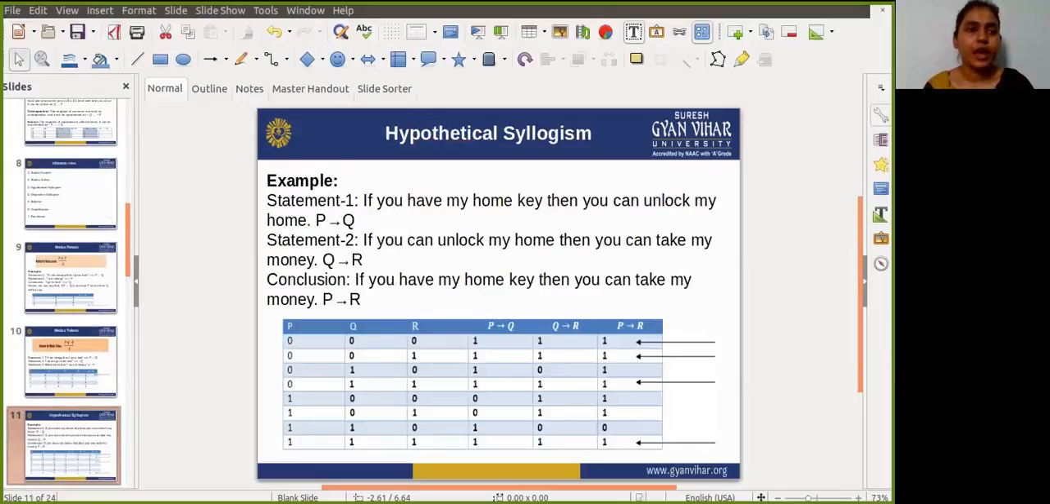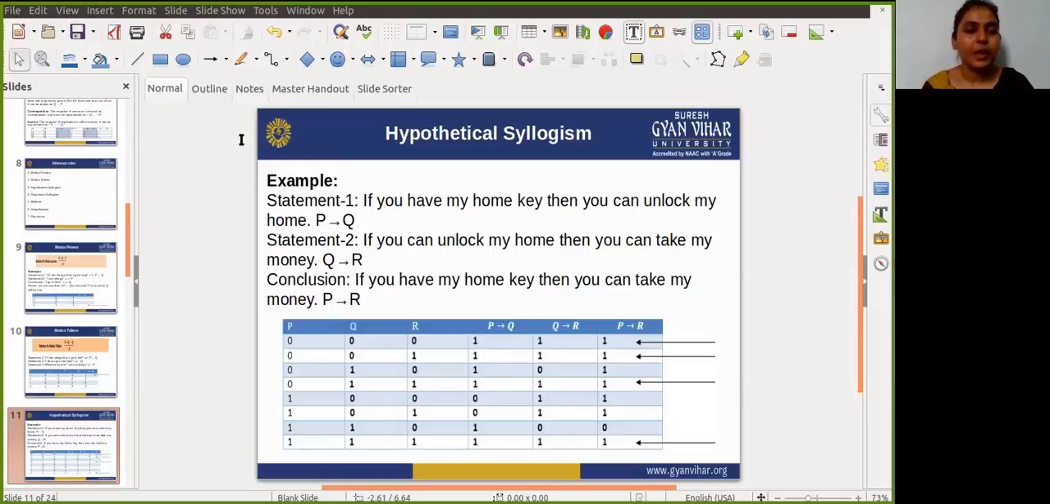Next one is hypothetical syllogism. The hypothetical syllogism rule states that if P implies Q is true and Q implies R is true, then P implies R is true, which can be represented in the following notation.